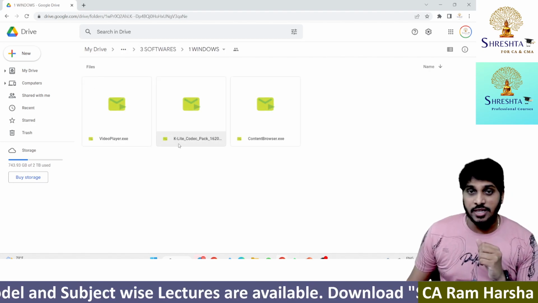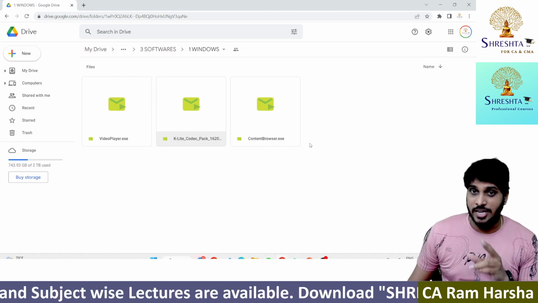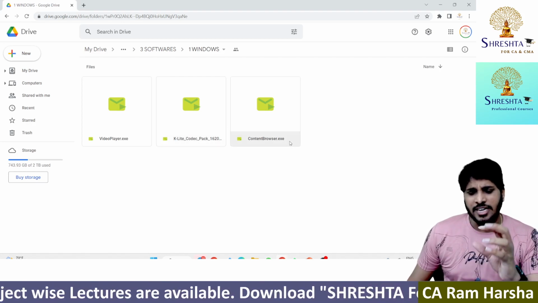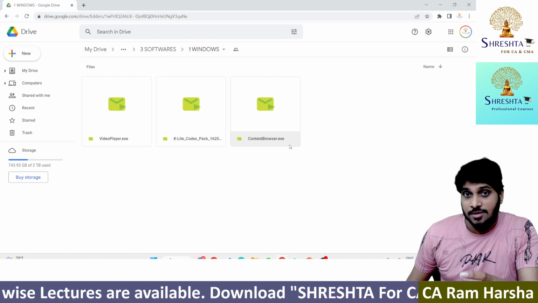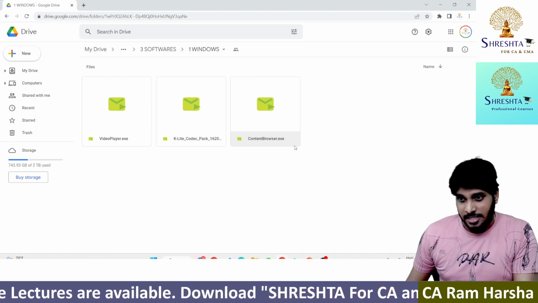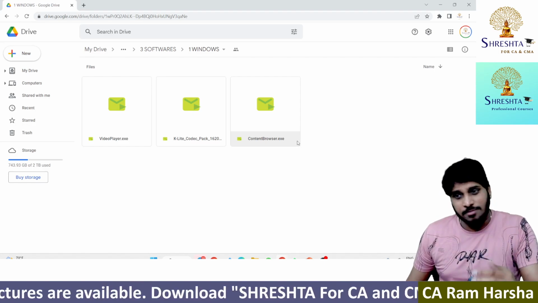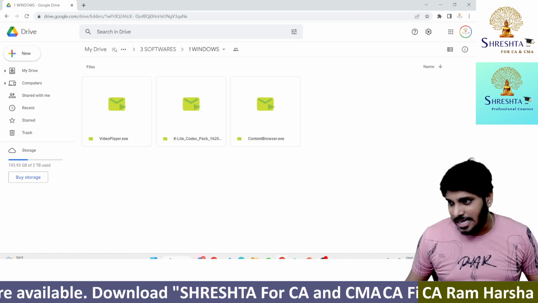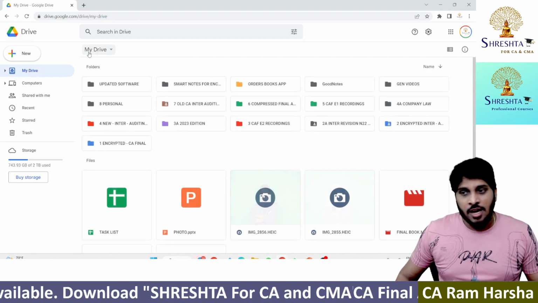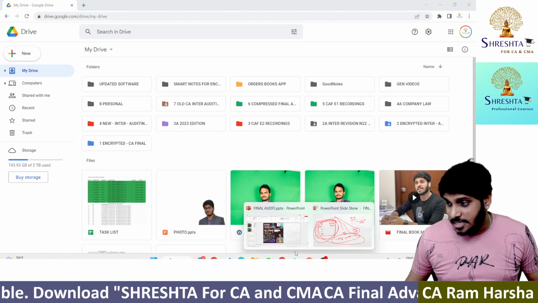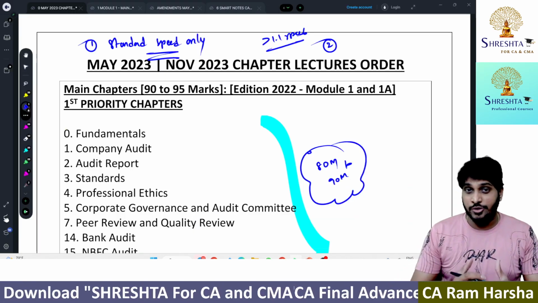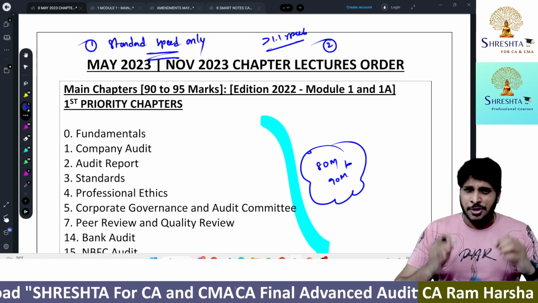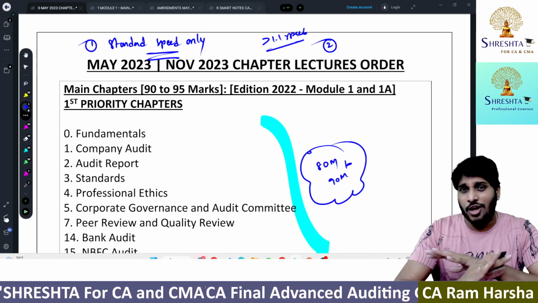And if you want to install the class on Windows, you just have to download these 3 apps onto your Windows application. What is the process of installing the Windows classes? You got the mail, right? In that mail, at the bottom, a YouTube installation video link is given. Just watch that. That's it. I hope I have comprehensively covered what resources you are going to get, the approach to the classes, first priority and second priority, and the difference between full course and smart course.